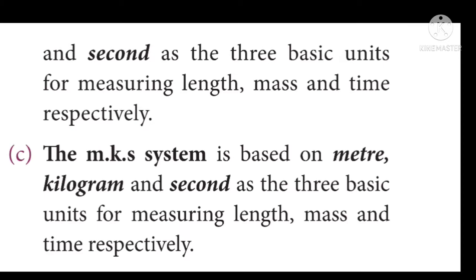And come to the next one, MKS system. This MKS system is based on meter, kilogram and second as the three basic units for measuring the length, mass and time respectively. From this we can understand that in MKS system, length is measured in terms of meter, mass is measured in terms of kilogram and time is measured in terms of second.